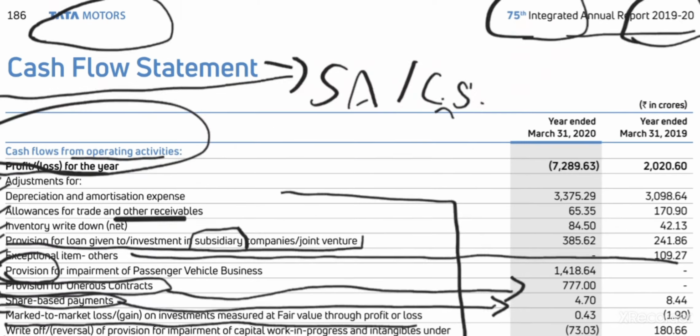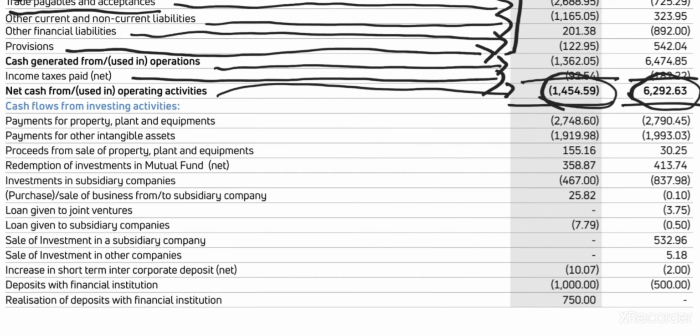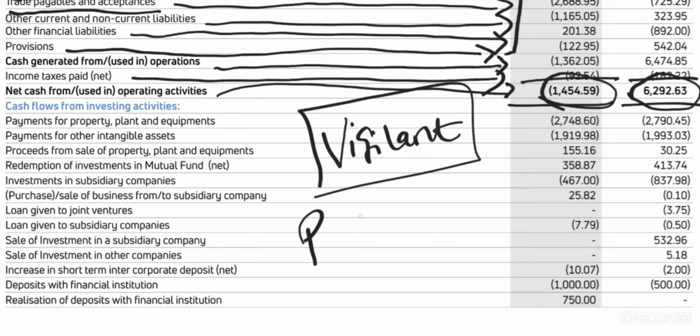Why? Because of course, predominantly your profit is lower, your cash flow is also lower. Something vice versa can happen, but if vice versa happens, that means you should be more vigilant. Why? Because if there is no profit, profit is zero or profit is negative, your cash flow should not be positive. If that is the case, then you should scrutinize what is happening inside. It's very general.